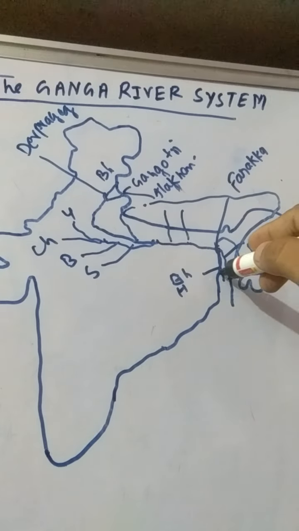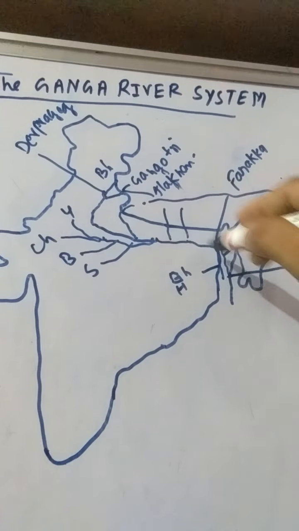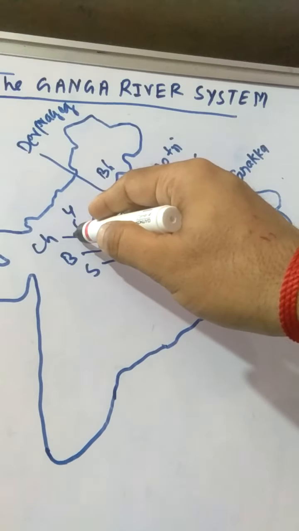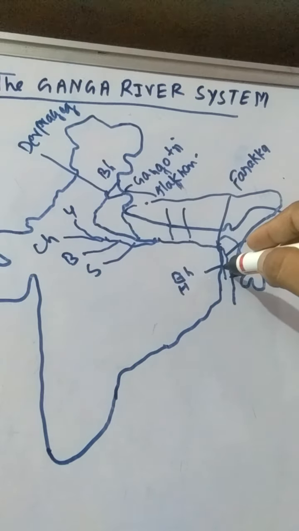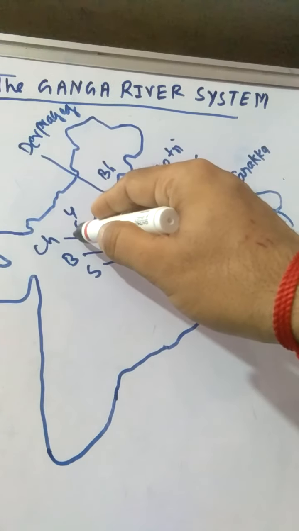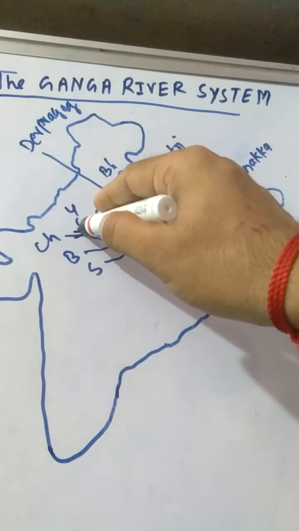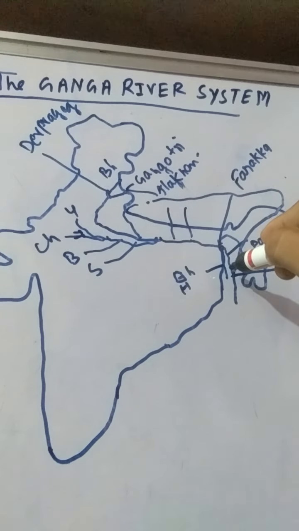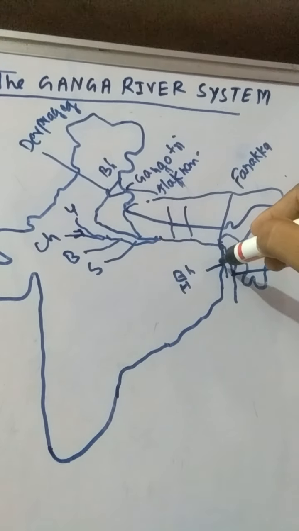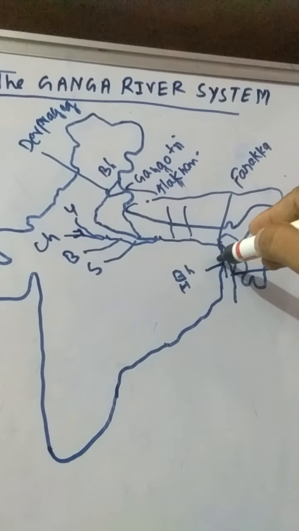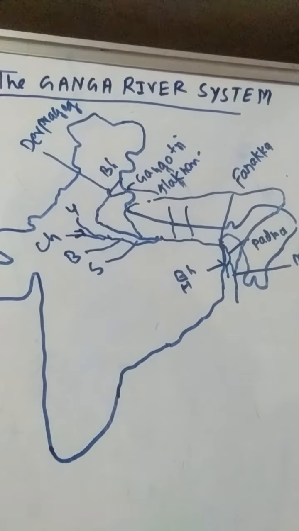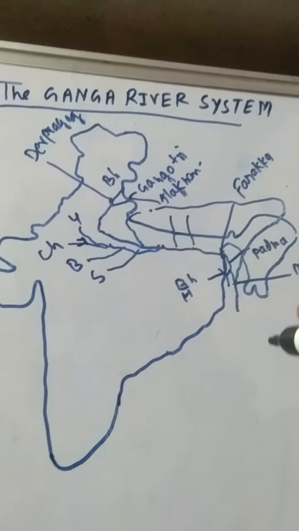This is the Bhagirathi Hooghly river, you know very well. I told you two words, one is tributaries and the second is distributaries. Tributaries means rivers which join the main river, and distributaries means one more river starts from the main river. It means this river is coming out from the Ganga river. I think all the students could understand well.